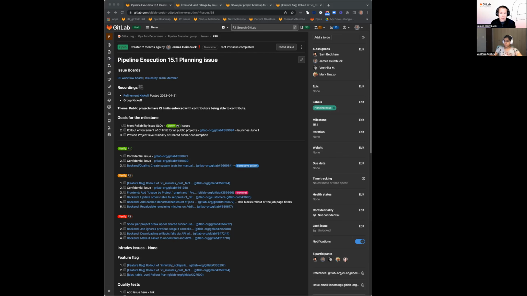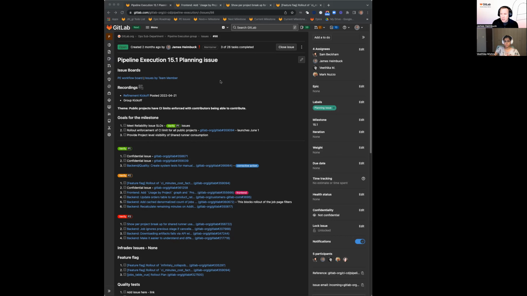Our second goal is rolling out the enforcement of our CI limit. The actual feature itself to count those minutes and accumulate those CI/CD minutes for all public projects was done in 14.10. We're launching that on June 1st. So outside of the milestone and happening only on GitLab.com, we're going to start to count all shared runner duration minutes for public projects.